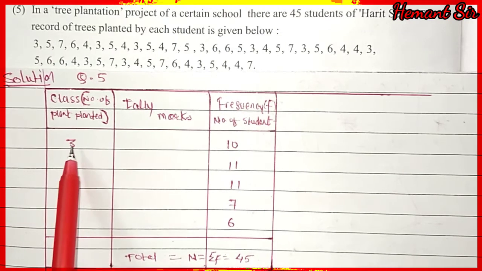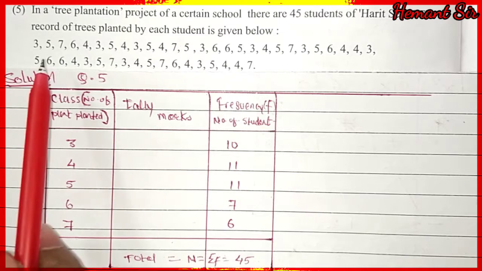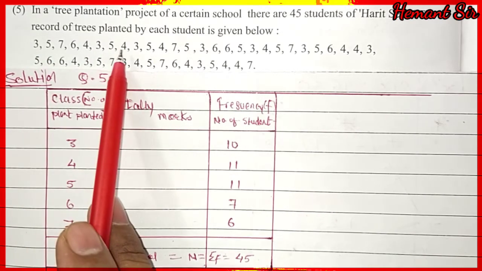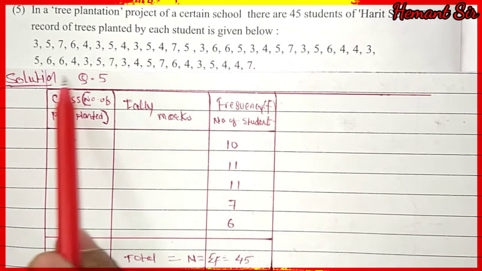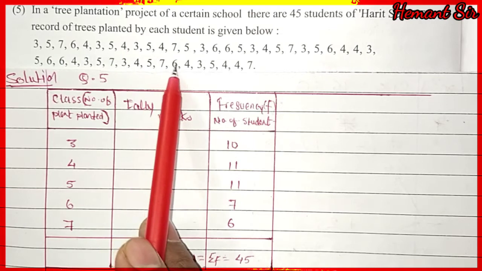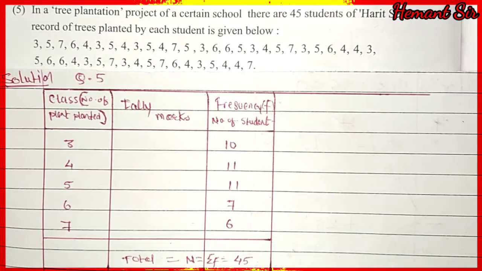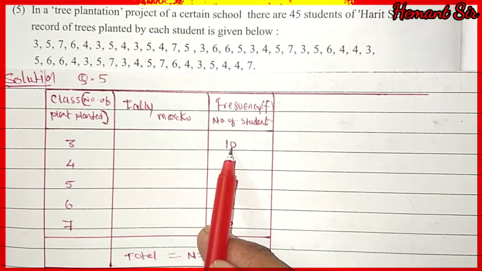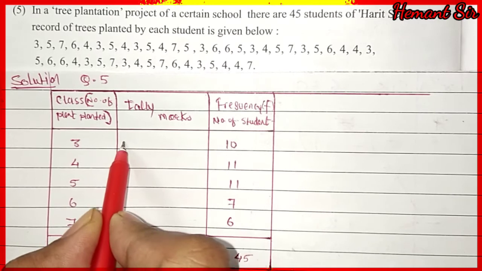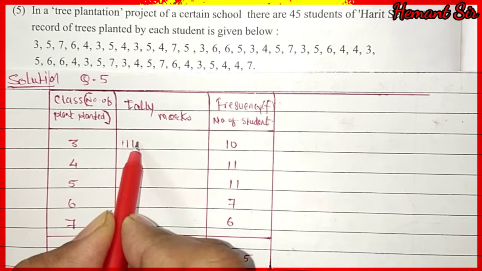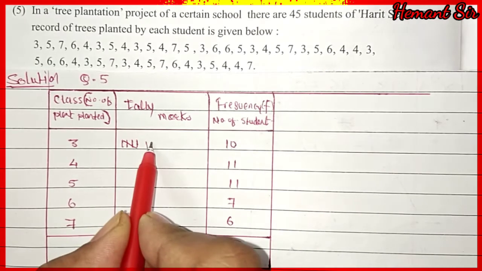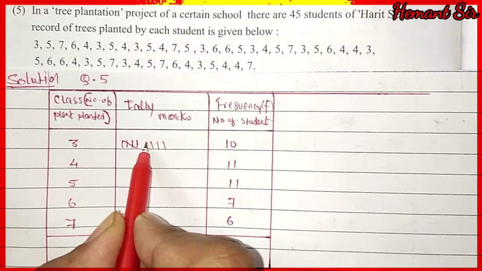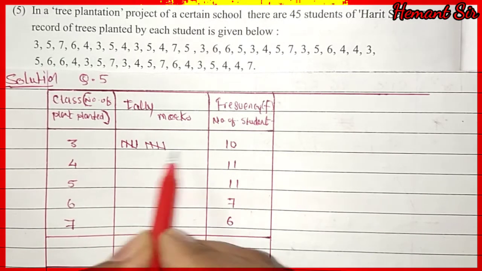So 3 is repeated 10 times. If you count from here, it is 1, 2, 3, 4, 5, 6, 7, 8, 9 and 10. So 3 is repeated 10 times, and that's why we have written 10 here. For 10, the tally mark will be 1, 2, 3, 4, 5, then 6, 7, 8, 9 and 10. So that is the tally mark for 10.